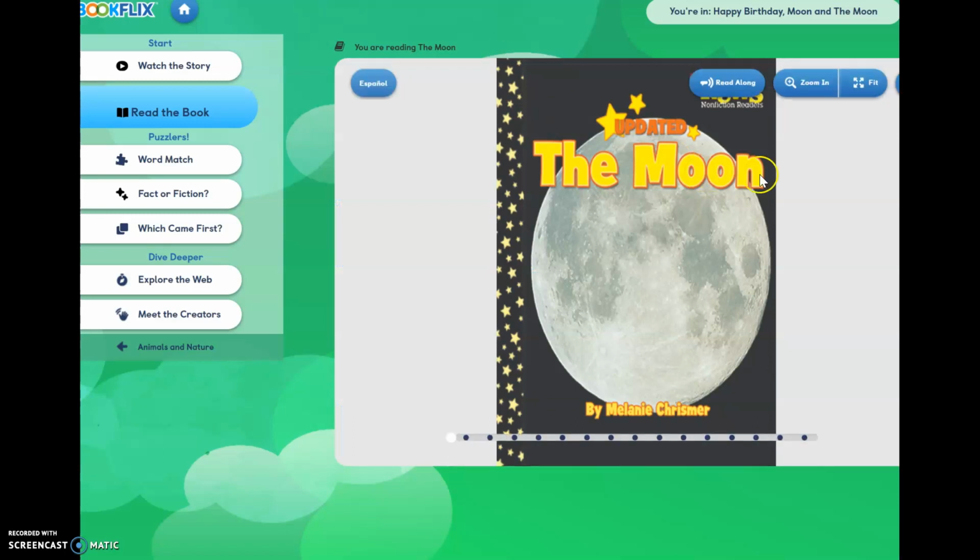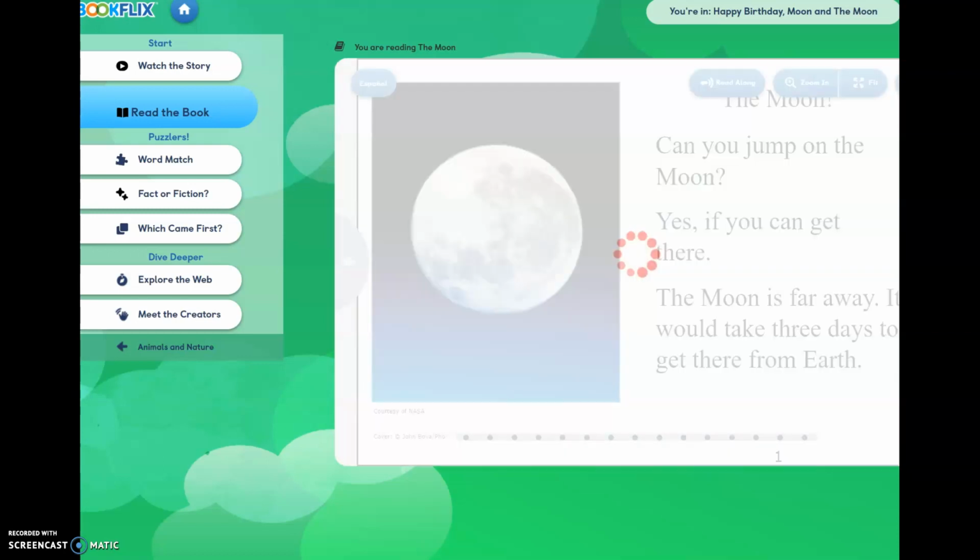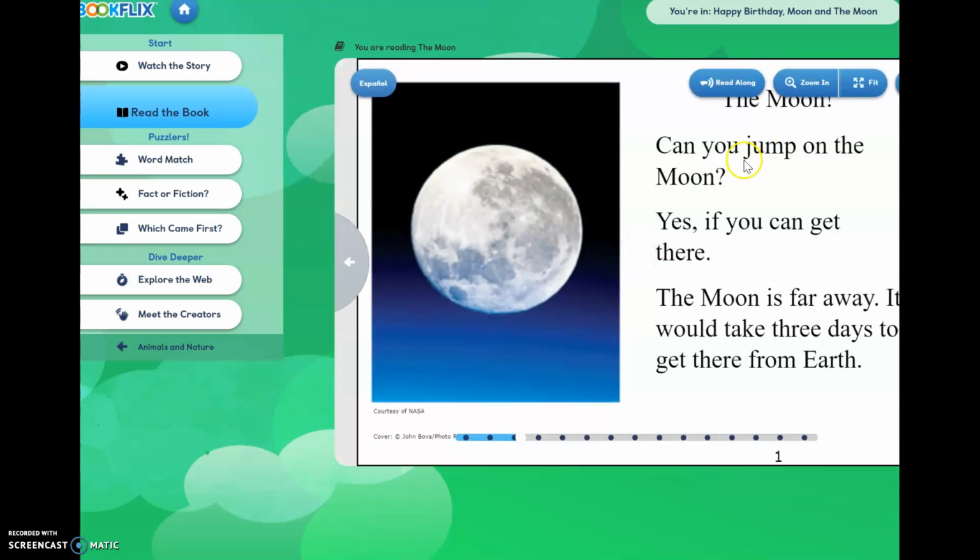So you're going to read the story because it's not a video. You have to go one by one reading the pages. It's a very easy read. So please read it by yourself.